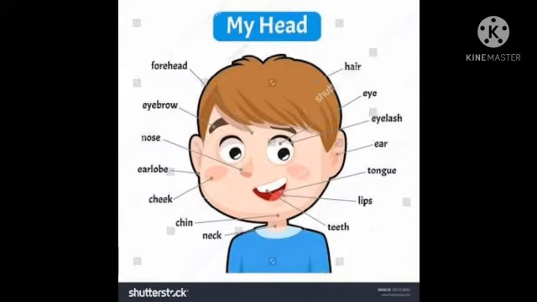The head is covered with hair. Below the forehead, there are two eyes with eyebrows and eyelashes, and on the sides, the ears. In front, there is a nose. Below the nose, there is a mouth. And below that is the chin. The part that joins the head to the torso is the neck.